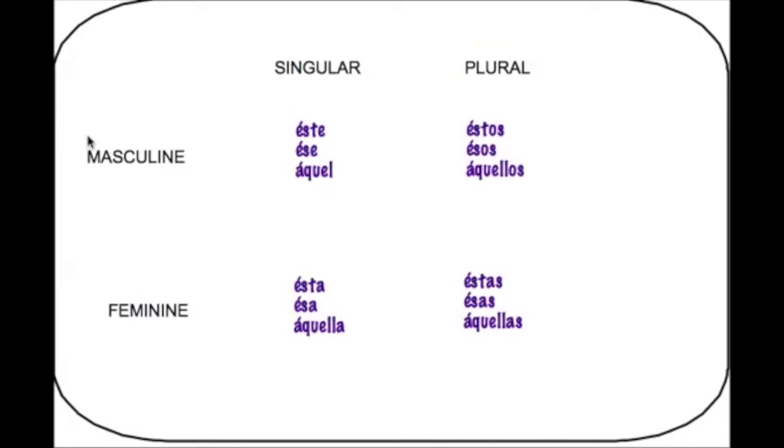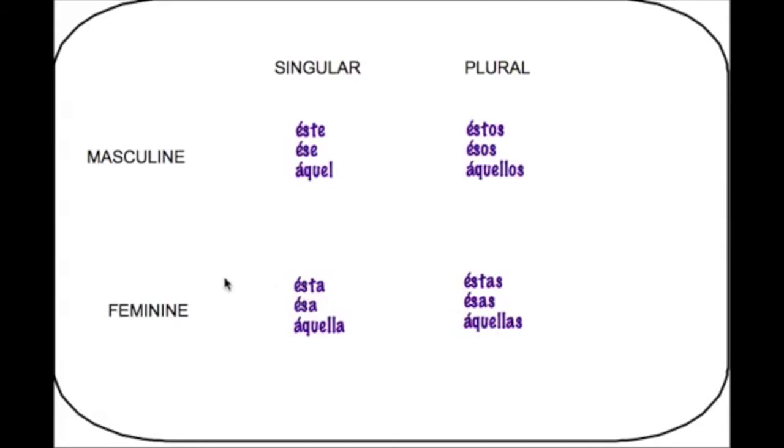And the way we do it is the same. If the thing that we're talking about is masculine, we need one of the masculine demonstrative pronouns. The thing we're talking about is feminine, one of the feminine ones. If it's one thing we're referring to, we'll be in the singular column, and if it's more than one thing, the plural. The only difference now, instead of saying este libro, we just say este, and we throw an accent on it. If we want to say that one and referring to a shirt, esa. And with the accent, we don't need to say esa camisa.